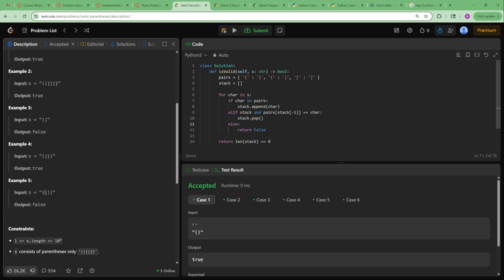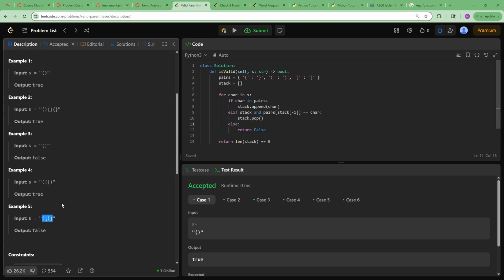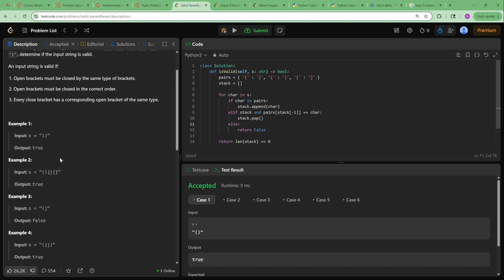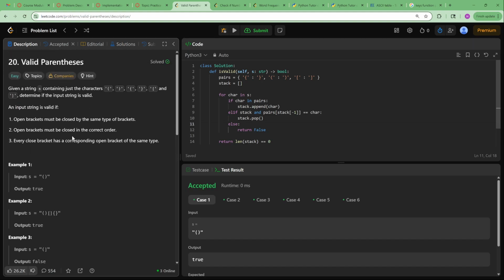Now the unique case is where we have an opening bracket, another opening bracket, and then a closing bracket for the outer opening bracket, and then a closing bracket for the inner opening bracket. That's not allowed. That's considered invalid. That's the big one that threw me into a pickle when I first started trying to do this problem, before I knew about stacks.